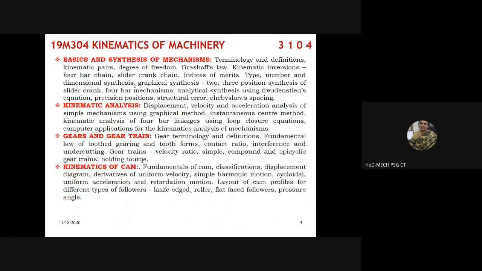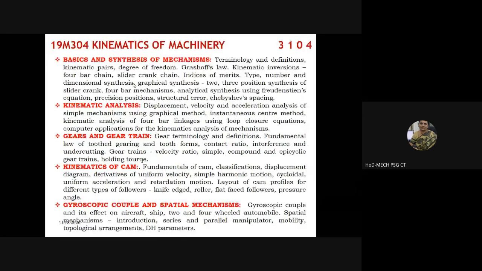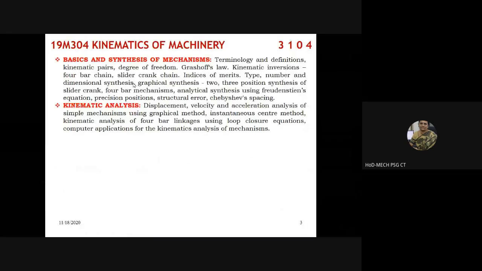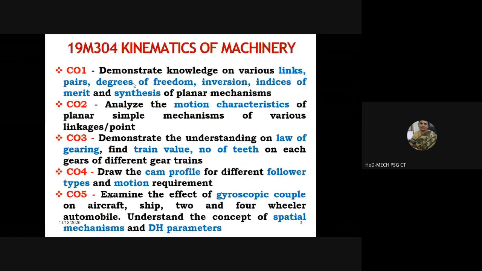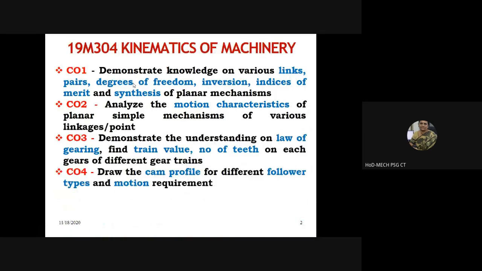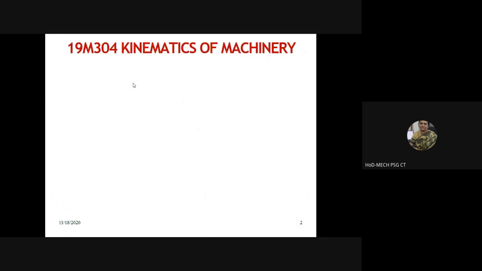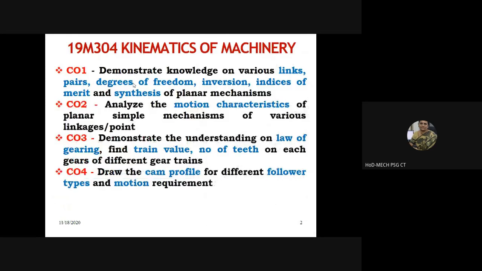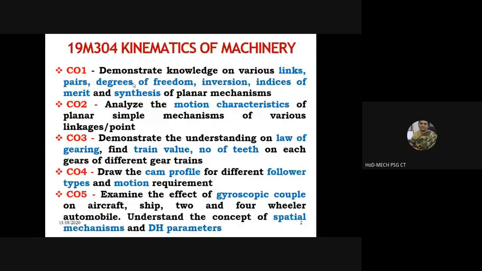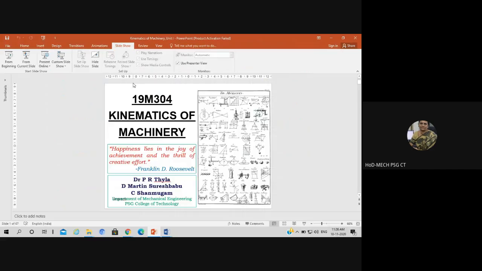It is split into five divisions, and each of these divisions is made a course outcome. Before we go into the course outcomes, we should know what kinematics means and what machinery means.